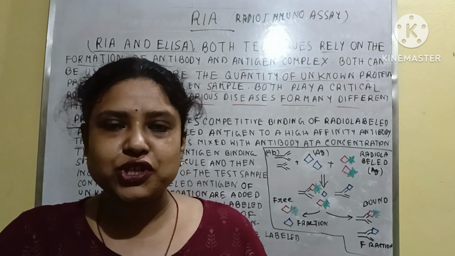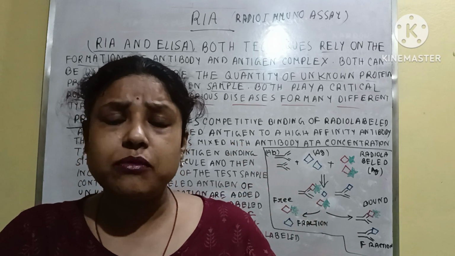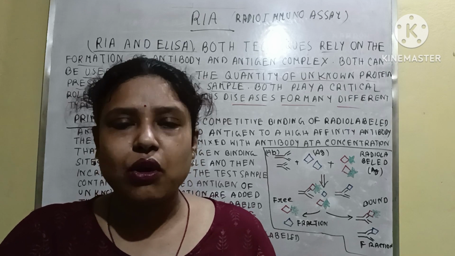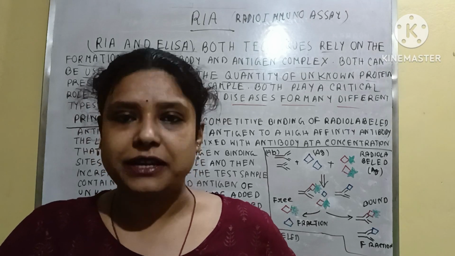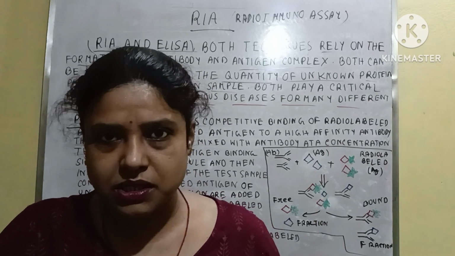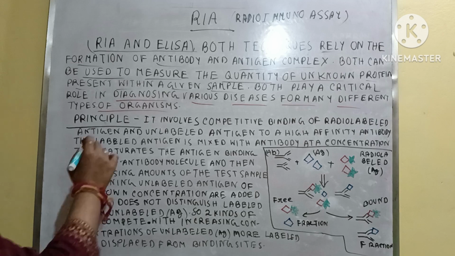So we use serum, body serum or blood serum, for the identification of the foreign particles by which these people are infected. Clear? So here the principle is what?